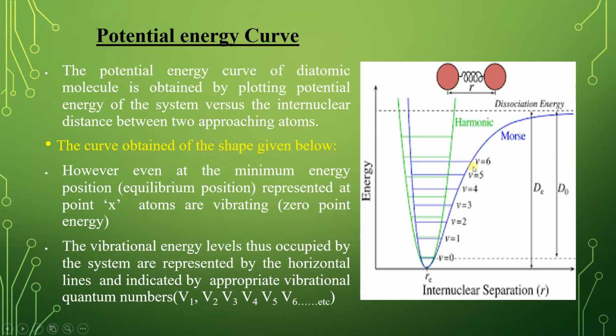The Morse potential curve arises because there are two types of interactions, attractive as well as repulsive. In this curve, this line represents the attractive interaction, whereas this line represents the repulsive interaction.